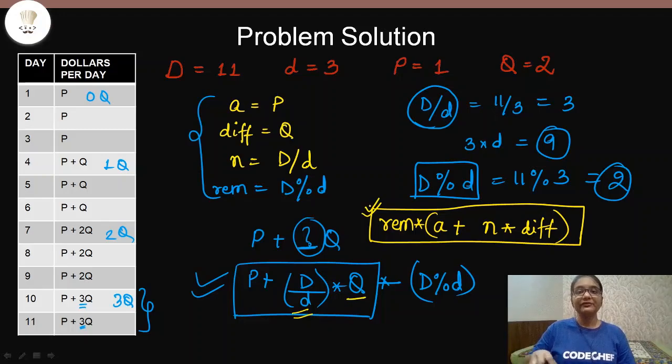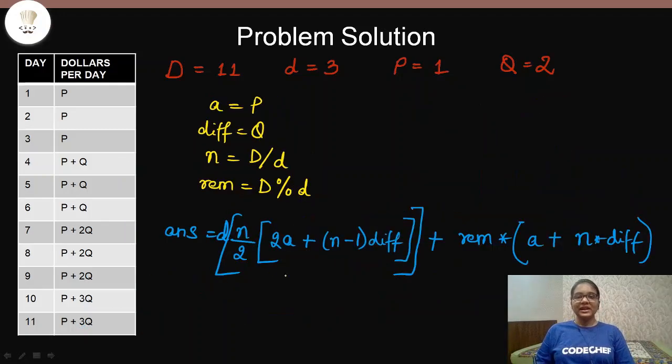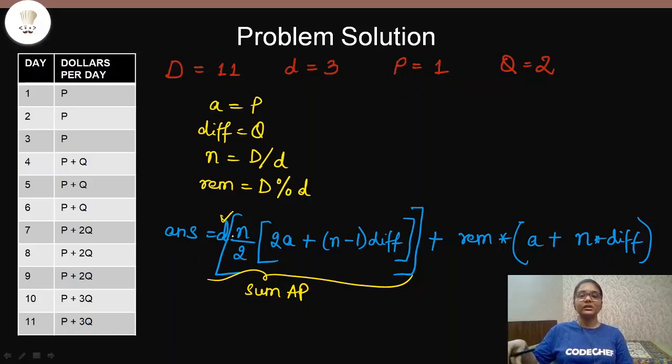Now what will be the final answer? So the final answer will be the sum of AP plus the additional sum. So this first part that you see is the sum of AP, and you can see that we have multiplied this sum of AP by d. We have multiplied this by d because this d was a part of our AP that we had formed back then.